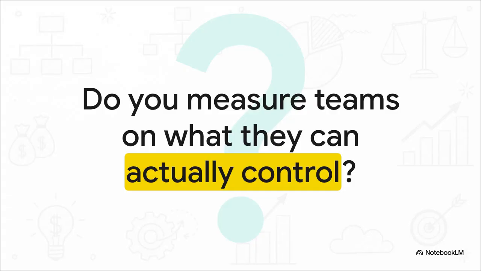I want to end our explainer today with this final thought to chew on. Are you actually measuring your team on what they can control? Take a second to reflect on your own organizational alignment. If you hold people accountable for the uncontrollable, you'll absolutely destroy morale. But if you design a true responsibility accounting system, you empower your leaders, you perfectly align your goals, and you unlock some incredible efficiency.